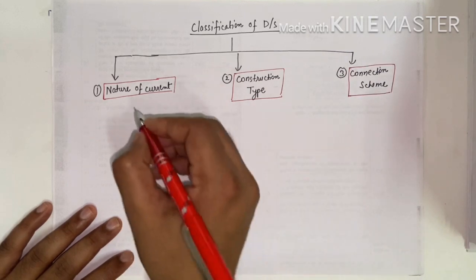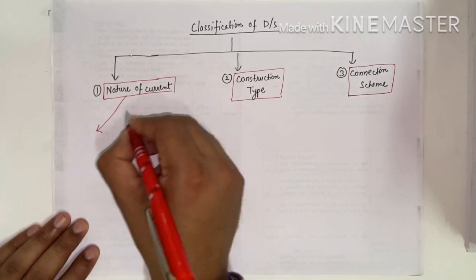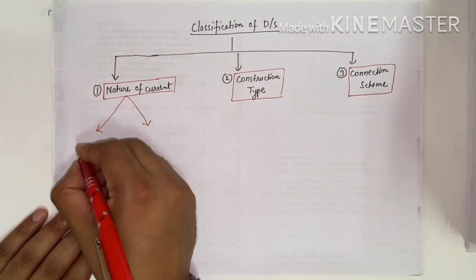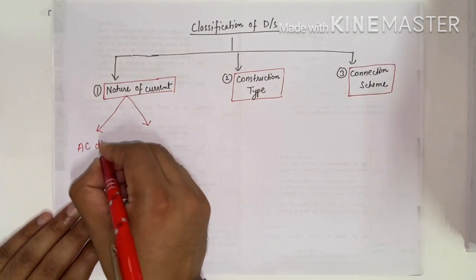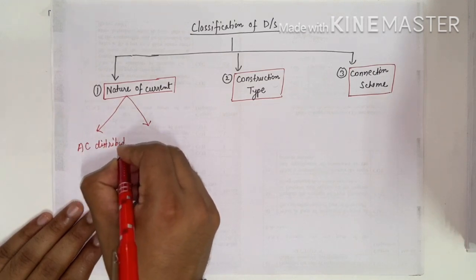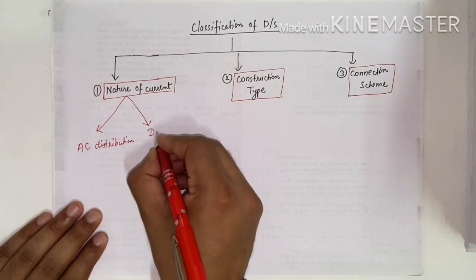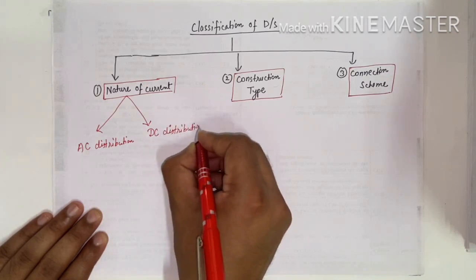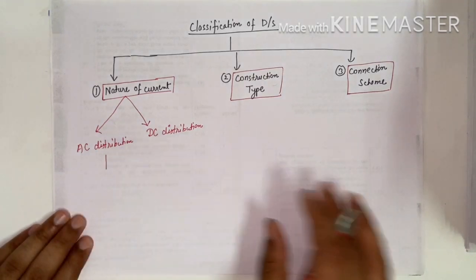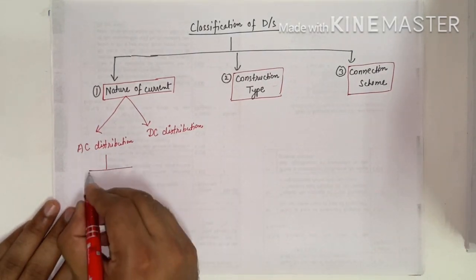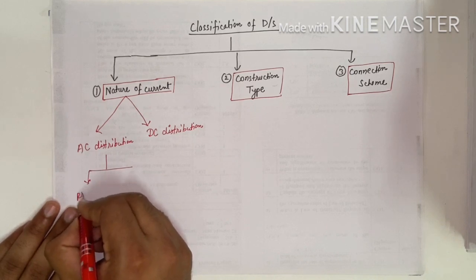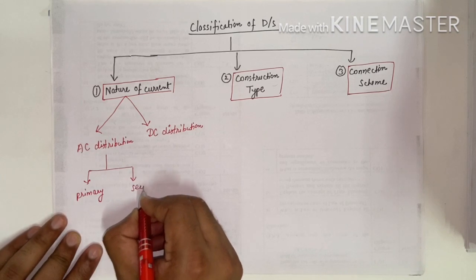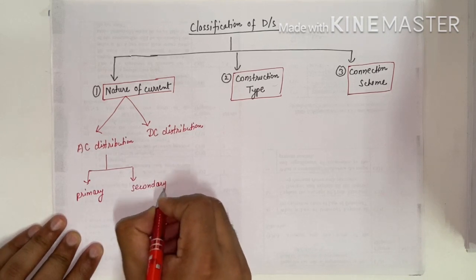Okay. Now nature of current. On the basis of nature of current, distribution systems are classified into two categories. First is AC distribution and DC distribution. AC distributions are also classified into two categories, that is primary AC distribution and secondary AC distribution. Okay.